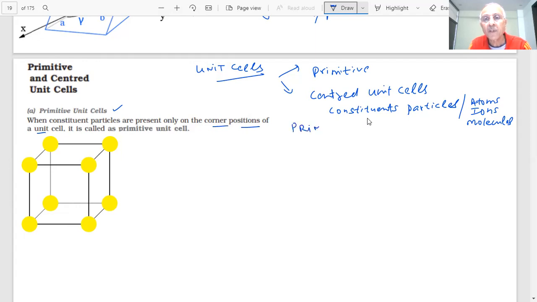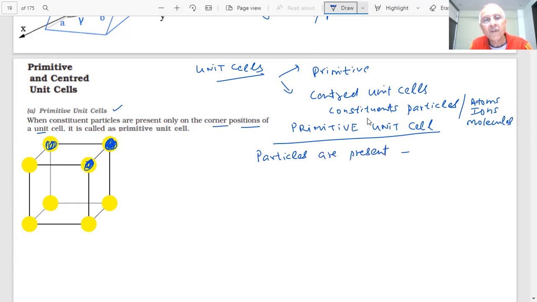The first one I am talking about is the primitive unit cell, students. As you have seen in the picture, these are the particles. The constituent particles are present where?